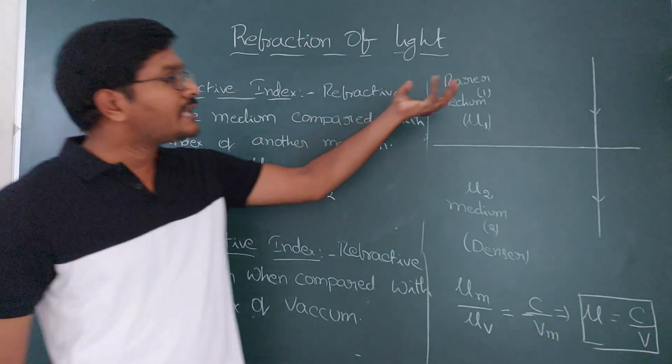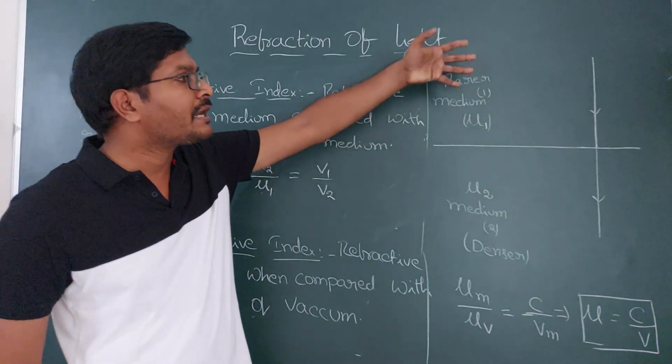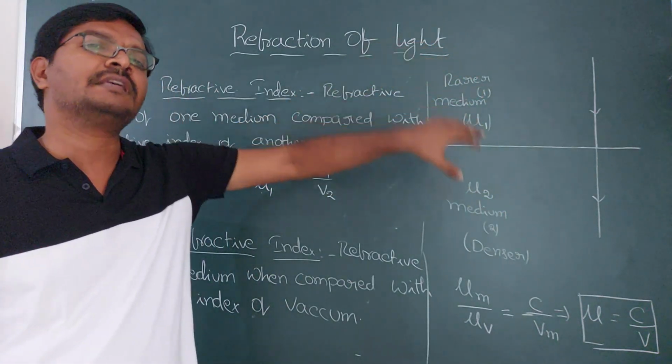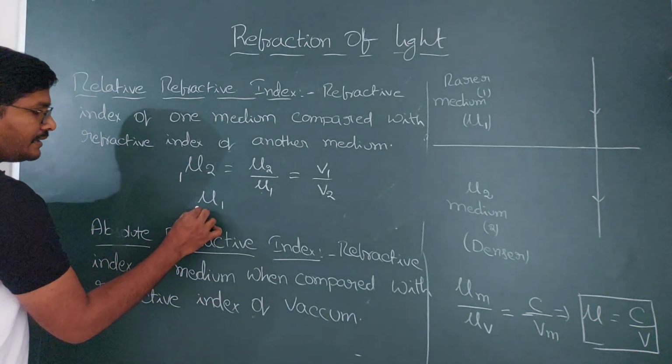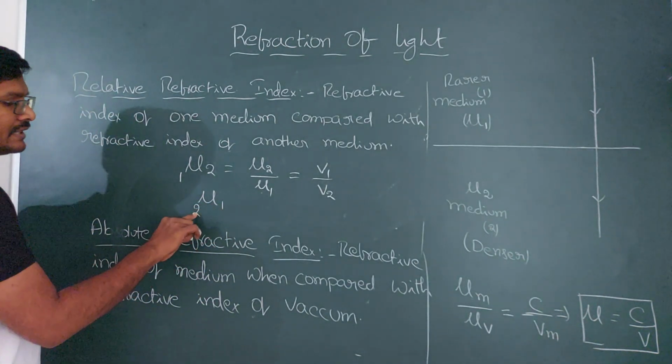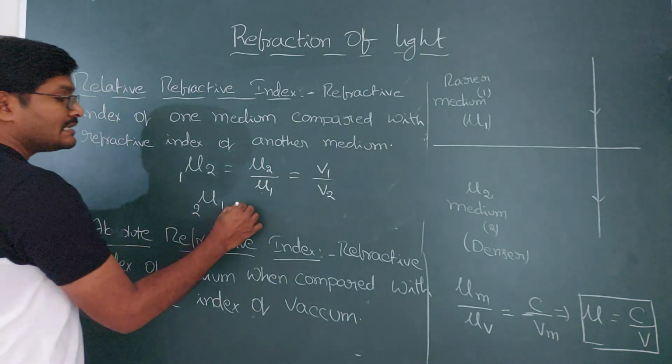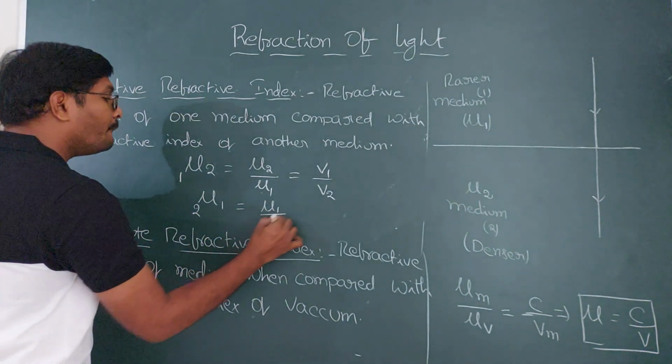You can compare in the reverse way also. You can compare the refractive index of medium 1 with respect to medium 2, that is, the refractive index of medium 1 when compared with that of medium 2. This is nothing but mu 1 by mu 2.